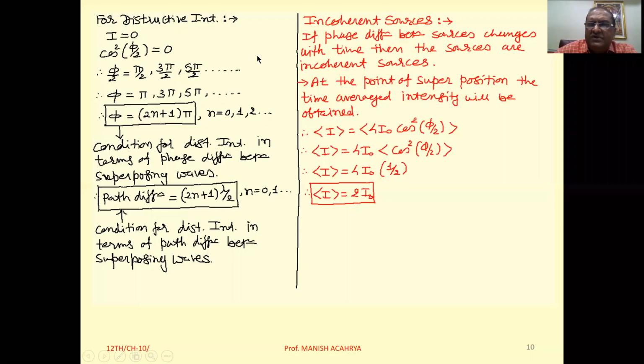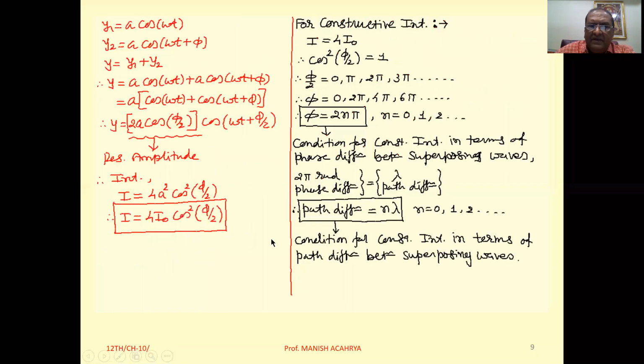Now the conditions for destructive interference. We know when destructive interference takes place at any position, the resultant intensity is equal to 0. So in the equation you can understand the resultant intensity will be 0 when cos square phi by 2 is 0, because 4I0 is constant.